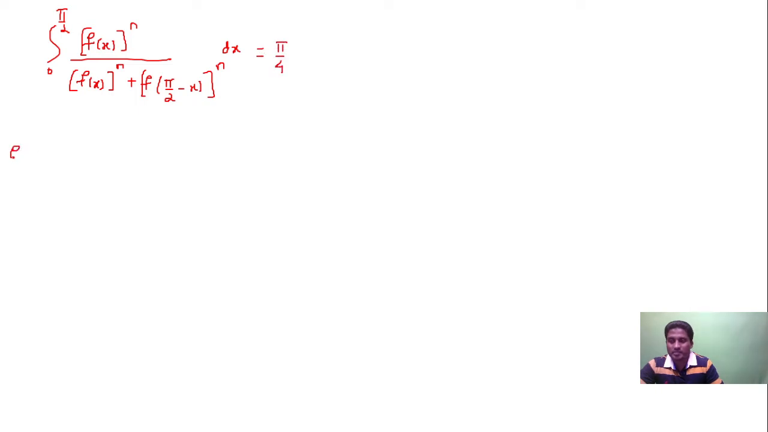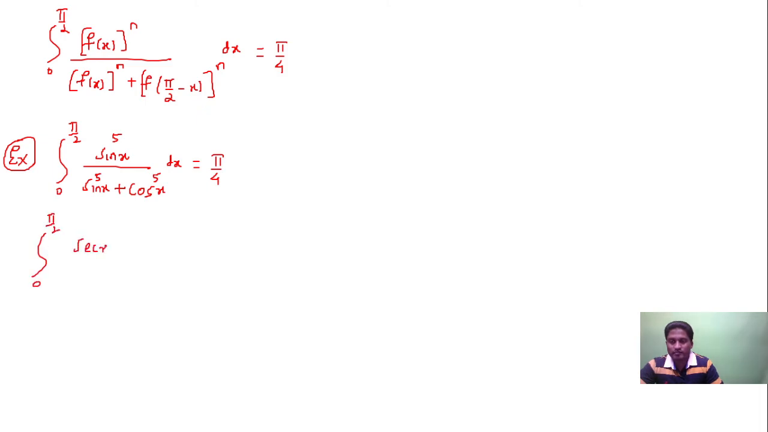If you have suppose like this, integration, limit should always be 0 to pi by 2, sin power 5x upon sin power 5x plus cos power 5x, answer will be equal to pi by 4. Suppose if you have 0 to pi by 2, sec x to the power of n upon sec x to the power of n plus cosec x to the power of n dx, answer will always be equal to pi by 4.